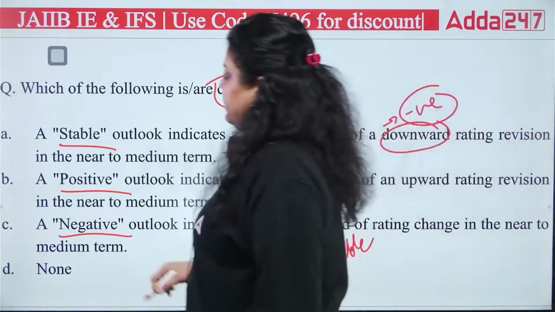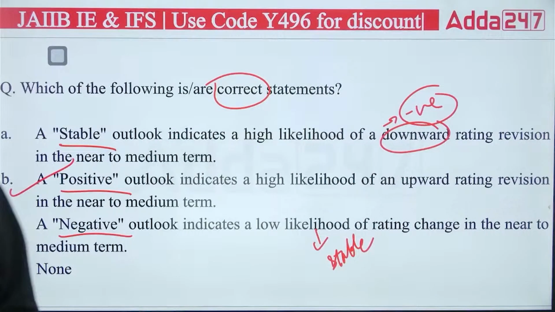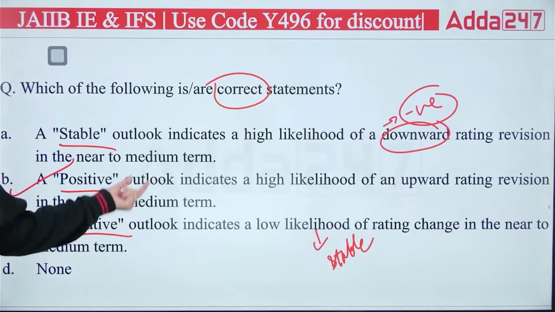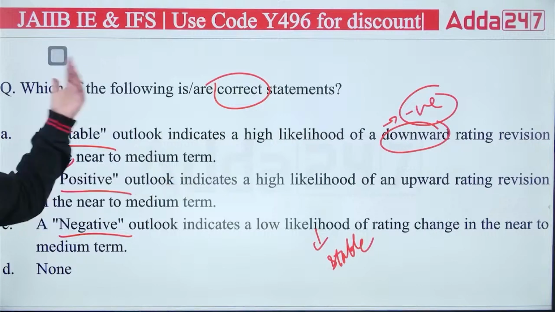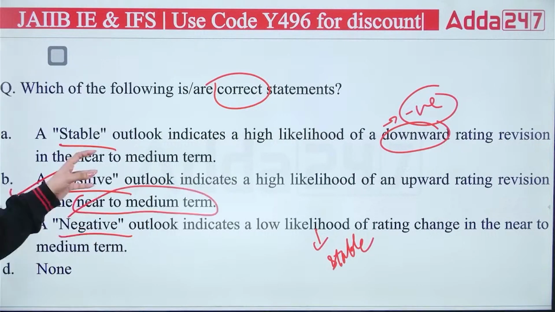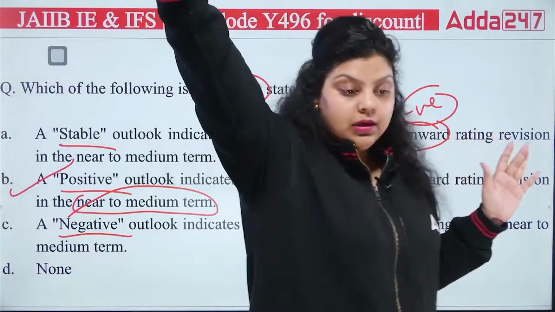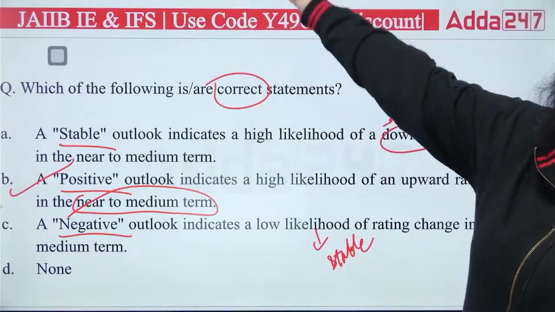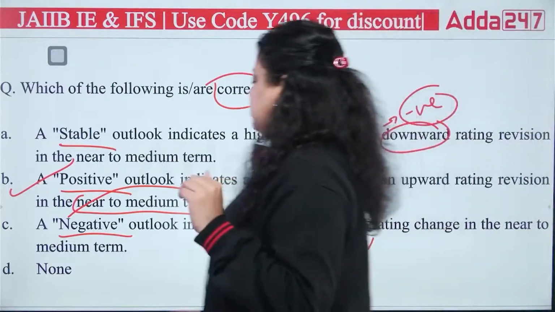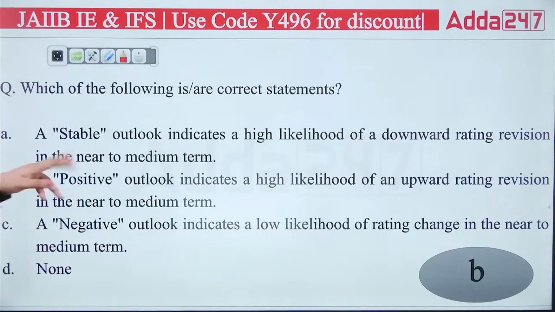The second option is correct because a positive outlook simply means there is a high likelihood of an upward rating revision in the near to medium term, like between 3 to 6 months, there is a high chance that your rating will go up. It means towards the positive side. So the right answer will be B. That's the correct statement here.